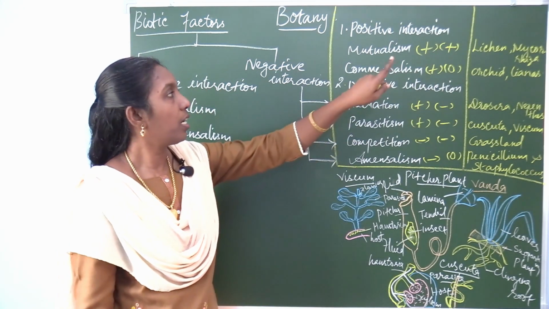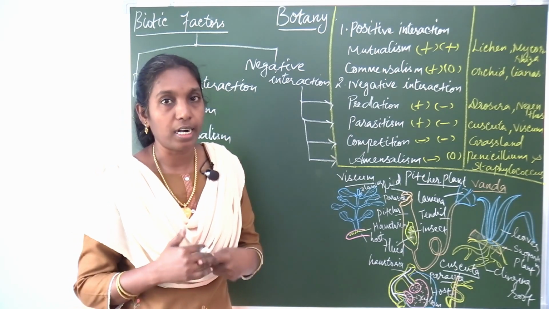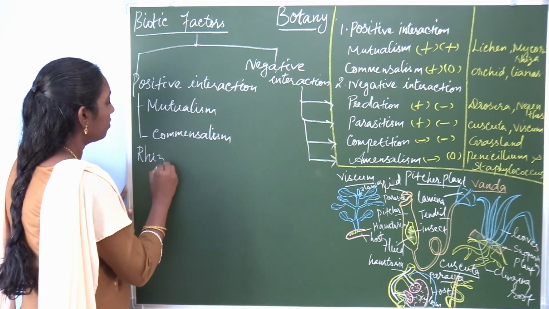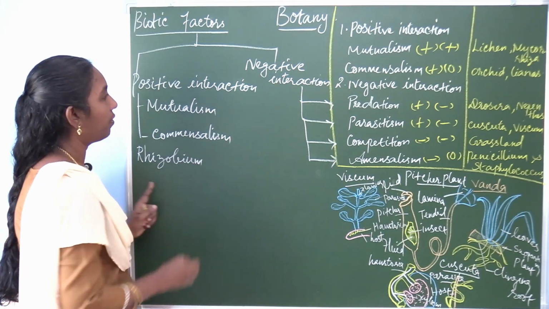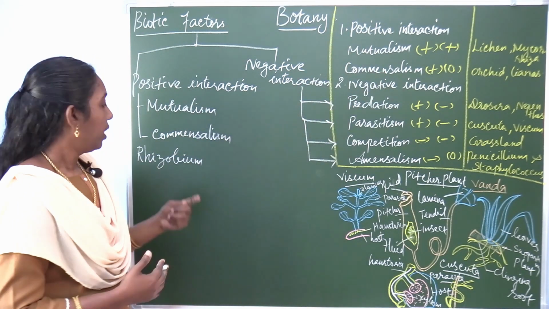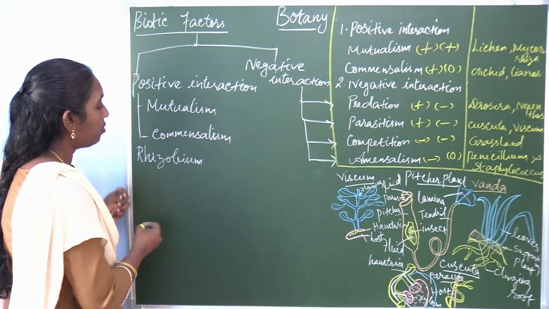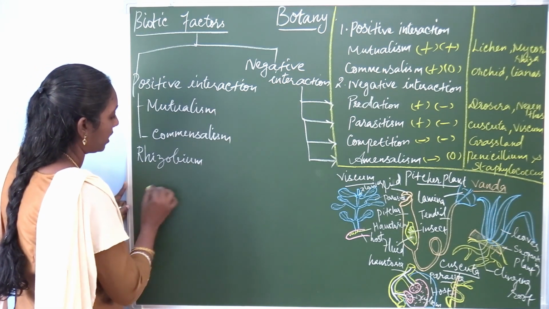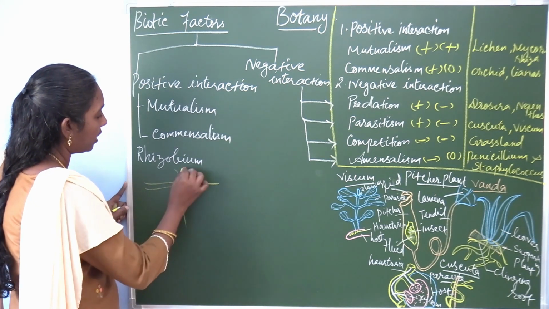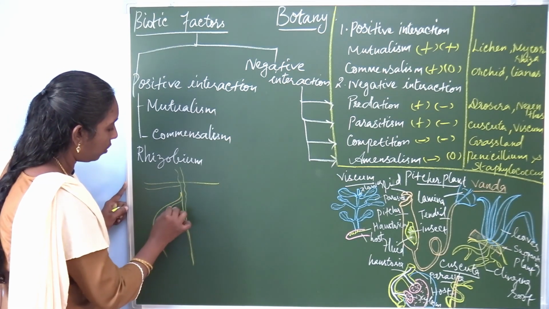So what are the examples? There are some symbiotic relationships. The bacterium Rhizobium is one example of a mutual relationship in leguminous plants. Rhizobium is the bacterium which lives in the root nodules of leguminous plants.